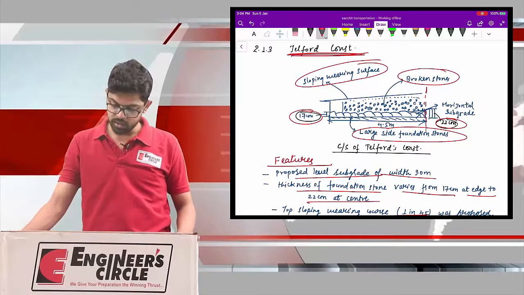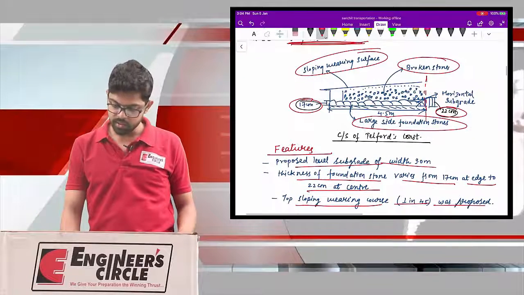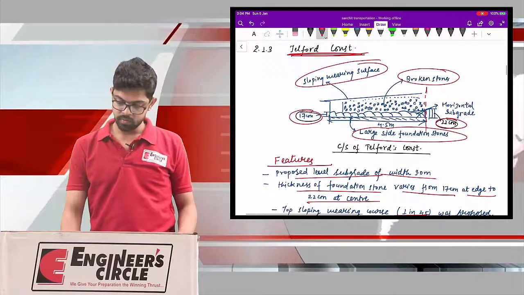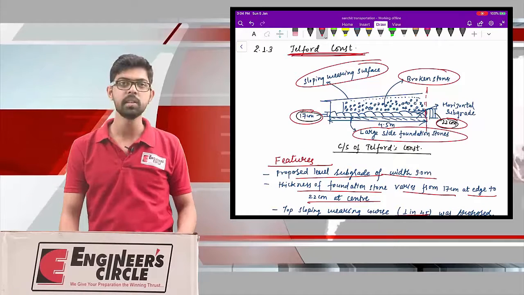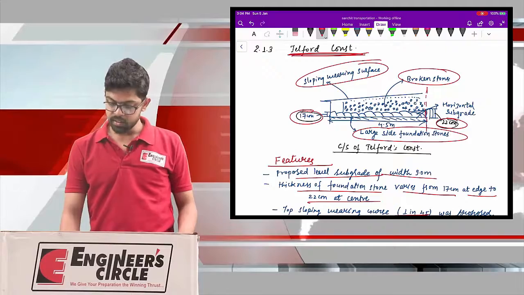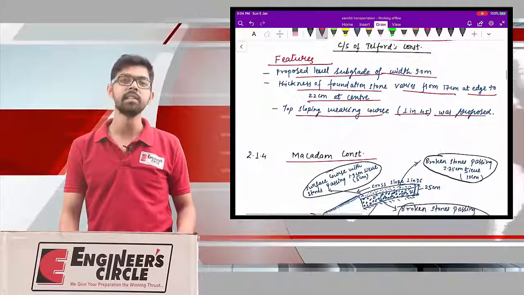Okay, so this is all about my Telford construction. I have briefly explained the Telford construction, how this construction takes place, and some salient features have also been discussed here.